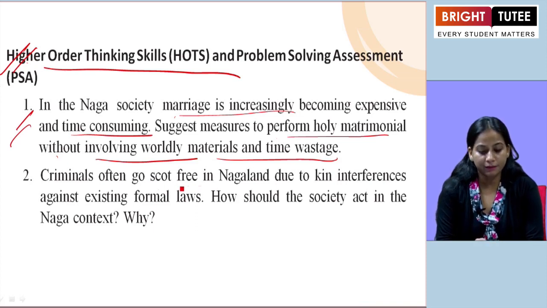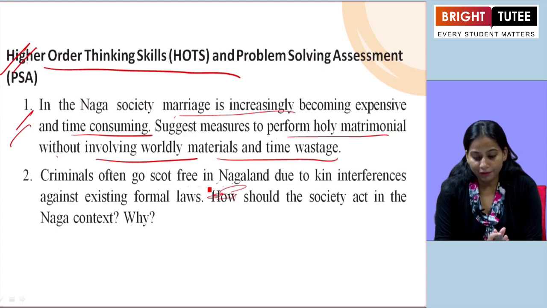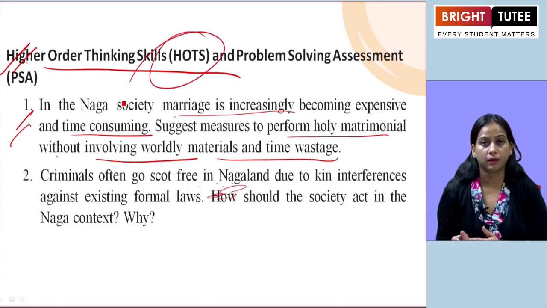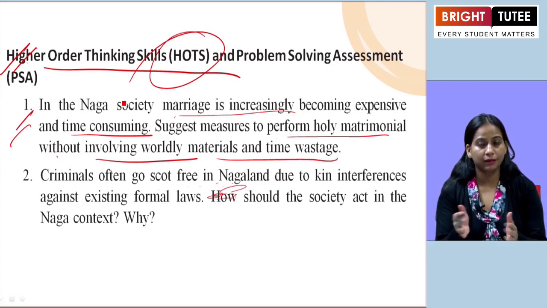The first one, by minimizing expensive venues, decorations and food. Secondly, you can mention arranging and organizing four to five couples in a church at a time for marriage, which will reduce the time of people attending the marriage, and less expense will be incurred by each person. So these are a few measures that we have suggested here. More you can add from your own side if you would like to, because this is based on your thinking. So whatever ideas come to you can be added here.